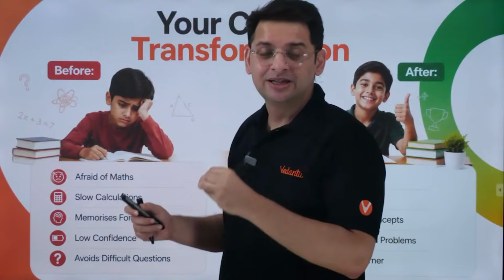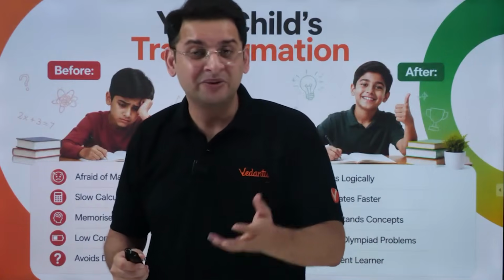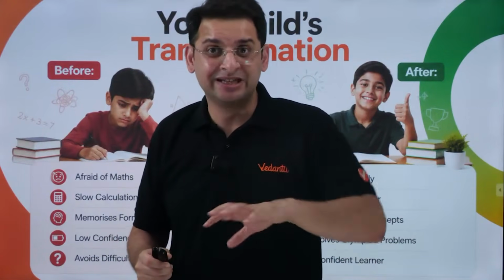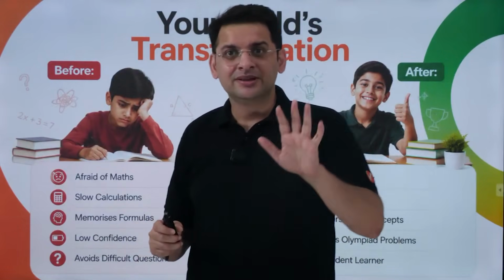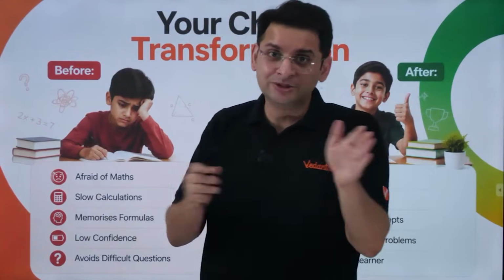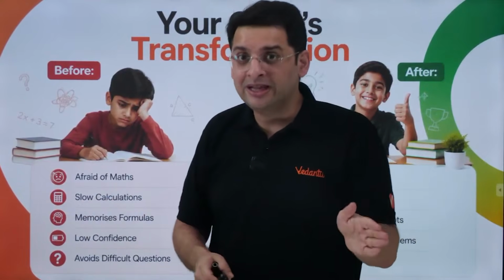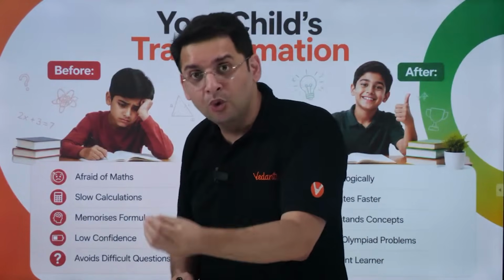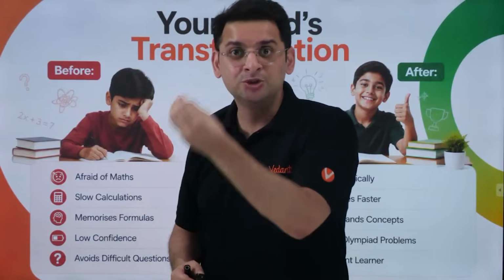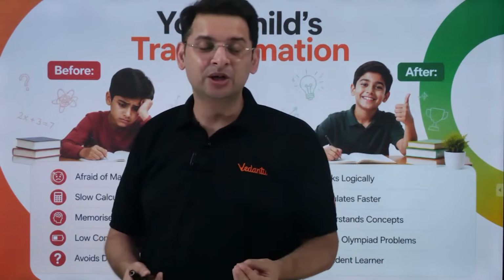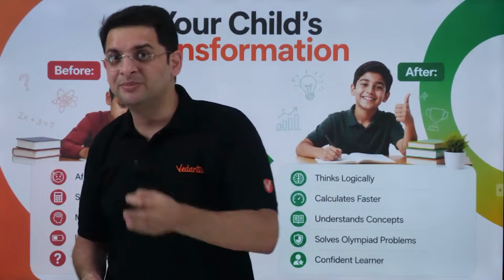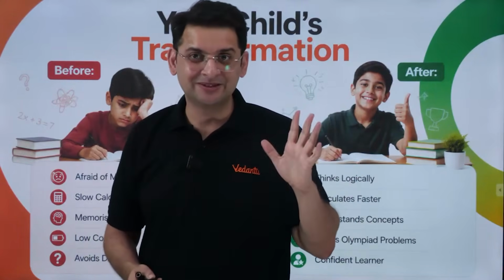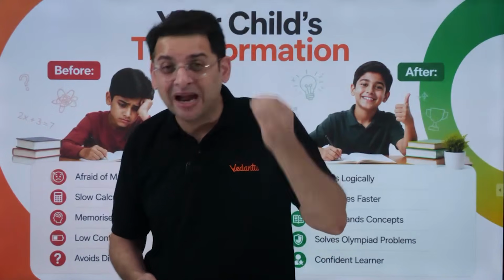A lot of students know how the things are done, but why the things are done, they do not know. So if we change the statement of the problem, or we change something in the problem, the same problem which the child is able to do before is not able to do. Right? That is only happening because the student knows the formulas. He does not know the whys behind the formula. एक simple example जिसे मैं हमेशा देता हूँ is a number is divisible by 3 if the sum of the digits is divisible by 3. A lot of students know this when they get into grade 4, grade 5. But why does it happen?